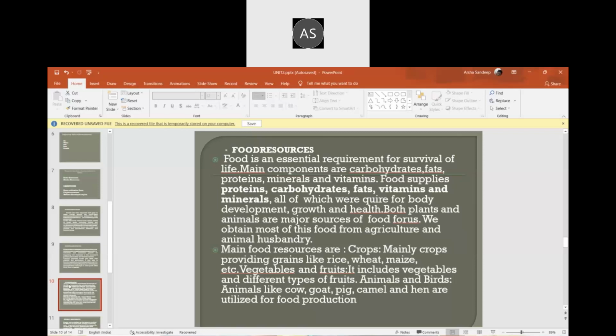So we have domestic animals, and plant farming that lot of people are doing, and the waste has been recycled. That waste is taken to agriculture as fertilizer. So animal husbandry is also a main thing. The main food sources are, as I already said, rice, wheat, maize, which we get from agriculture, and other than that vegetables and fruits. Then we have animals like cow, goat, pig, camel, hen. These are also food production channels.